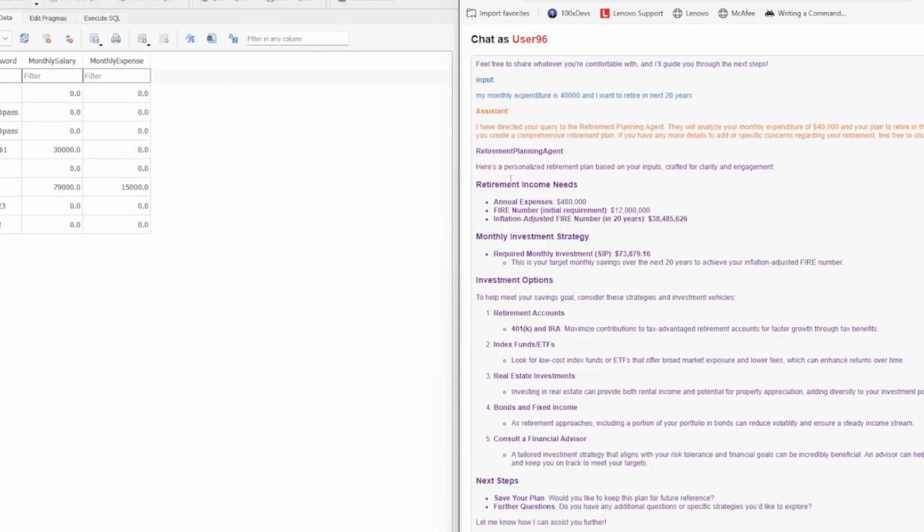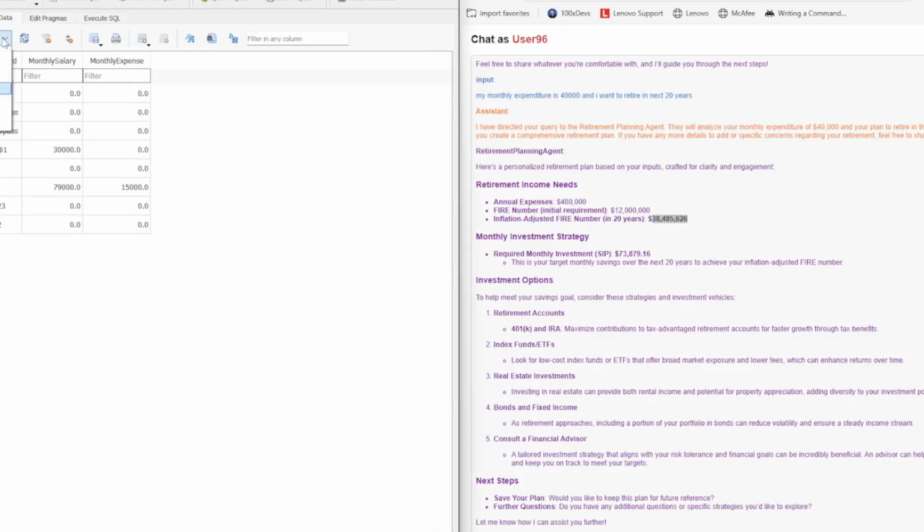Okay, so it has responded with your personal plan. It has calculated my annual expenses. Then, based on these annual expenses, it has calculated my current FIRE number, which is typically 25 times what I have considered, considering a 4% withdrawal rate of my annual expenses. Once that's done, I have adjusted it for inflation, which comes out to be this amount, which I think is 3 crore 84 lakh 85,000. So this is how it has given a FIRE number.